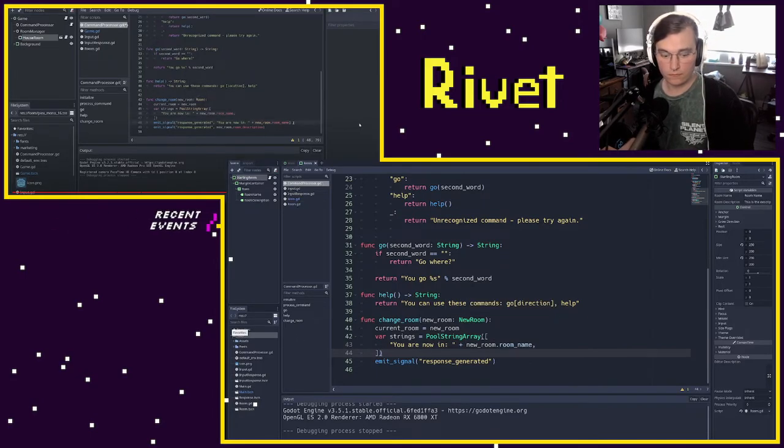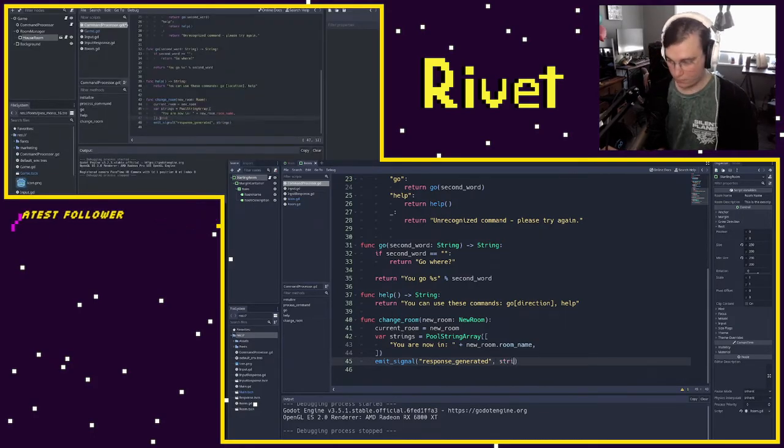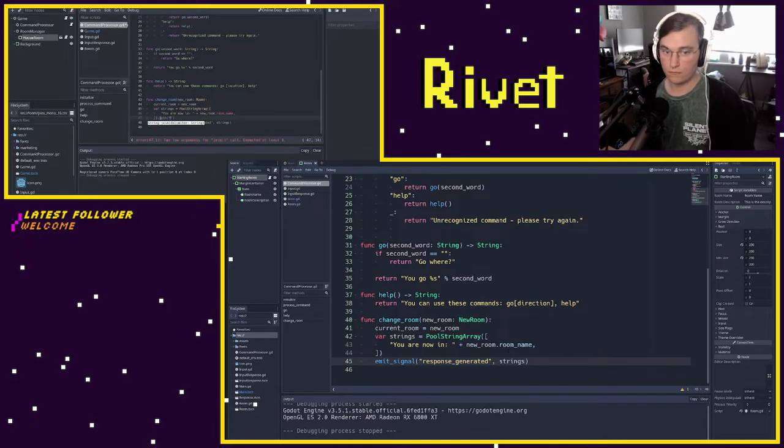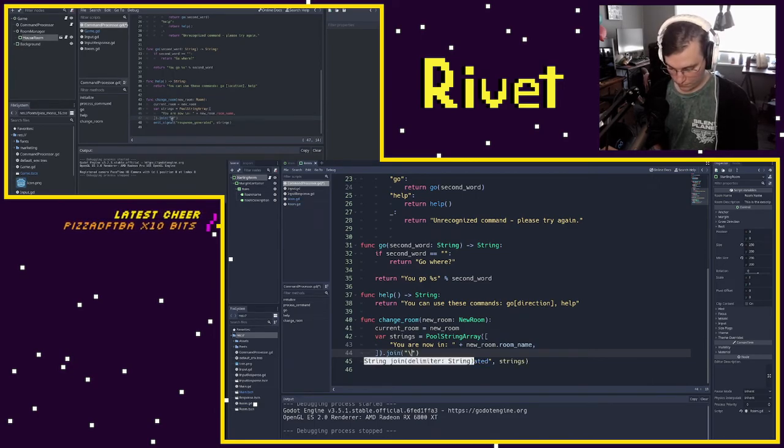And what I'm going to do now is get rid of this emit response, and we are just going to say strings. And with our strings variable here, we need to make sure that we join them, and our delimiter is going to be the new line. And if you're not familiar with this new line character, this \n, it is a standard character in strings and really in any language and computer programming in general that has a new line between.